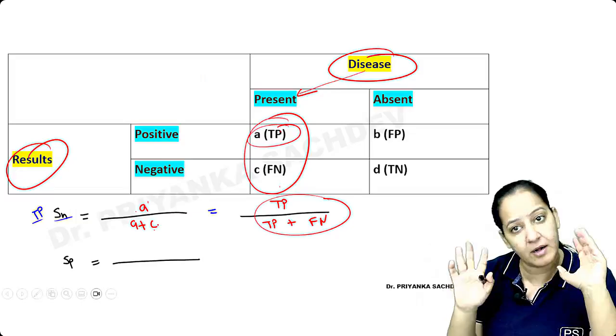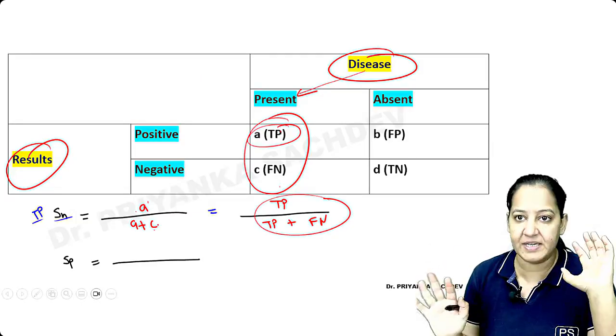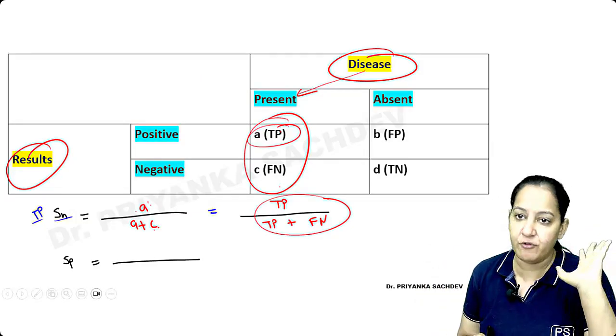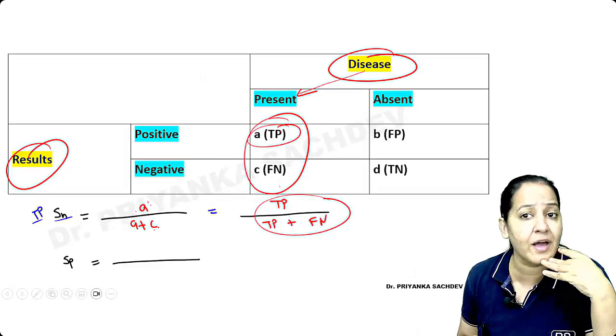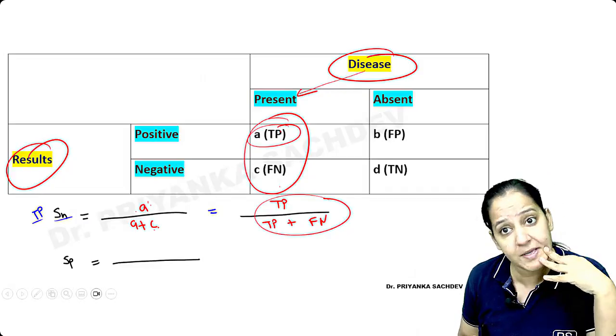If you try to mug up, you will forget. Better learn A upon A plus C, but don't mix it up. Better to learn ABCD. A upon A plus C is sensitivity. If you understood, it's good. If you didn't understand, learn the formula: A upon A plus C. Very simple. You know what ABCD is.